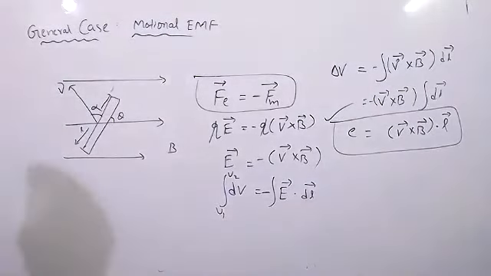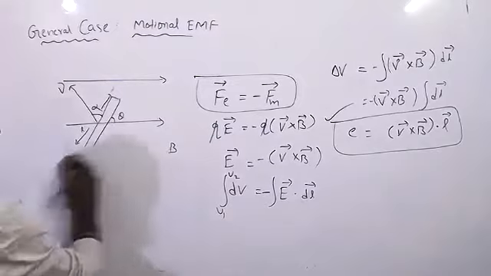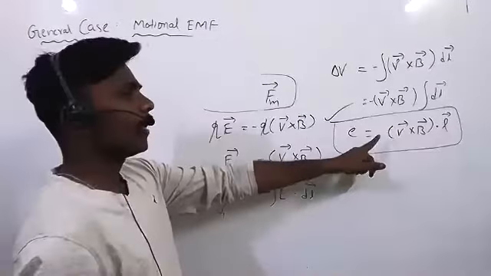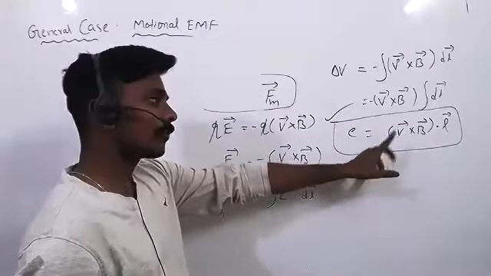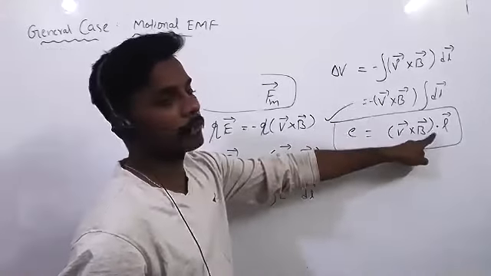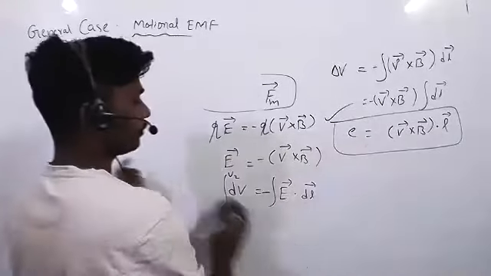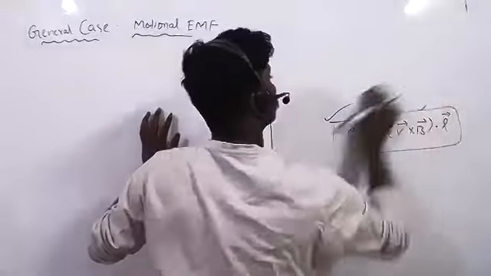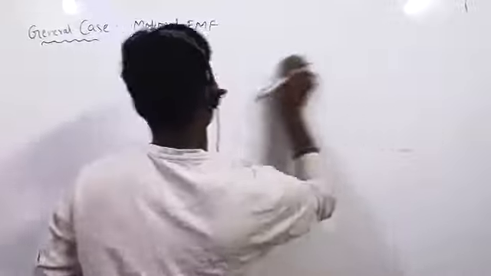Okay, let's see one. This is the general case, okay? Sums. Remember this: first we have to do the cross product, you will get a vector. Then we have to do the dot product, finally you will get a scalar. See the question, try to solve.